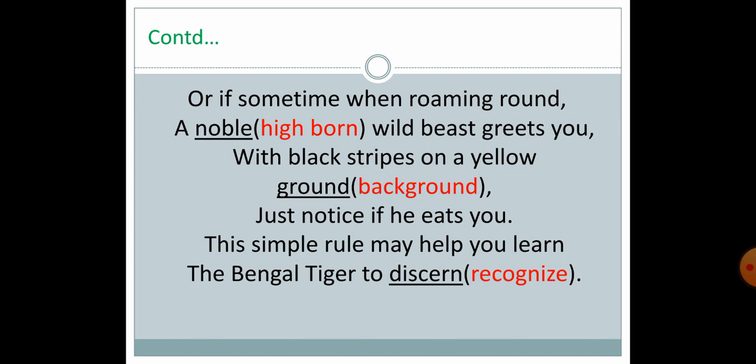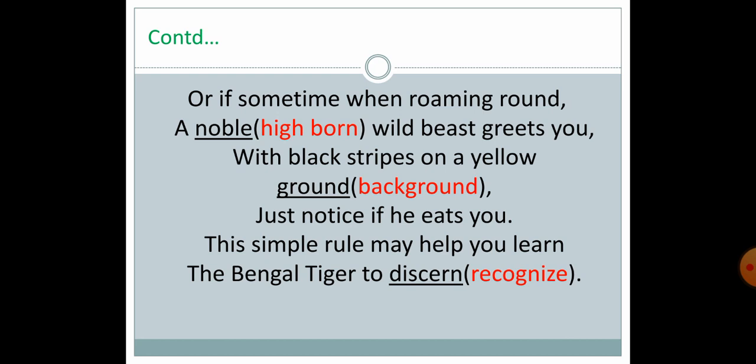Its look is black stripes on a yellow ground. So its body is like black stripes on a yellow ground. Yellow ground means yellow background. So the background is yellow, and on the yellow background there are stripes of black color you can find on the body of the animal. Just notice if he eats you. So after confirming the features of the animal, the characteristics of the animal, that it has the yellow ground and on it the black stripes, then only you have to notice, you have to observe carefully if he eats you.